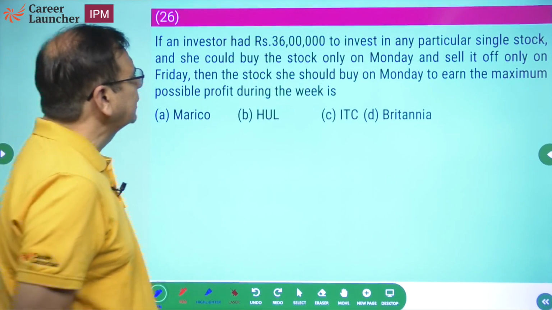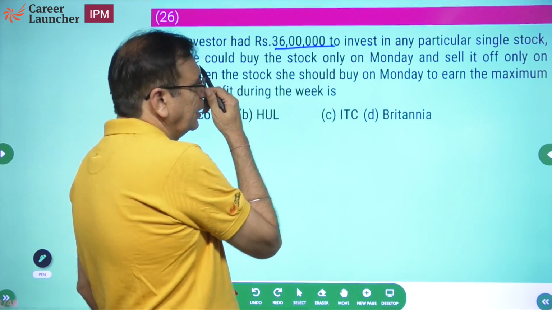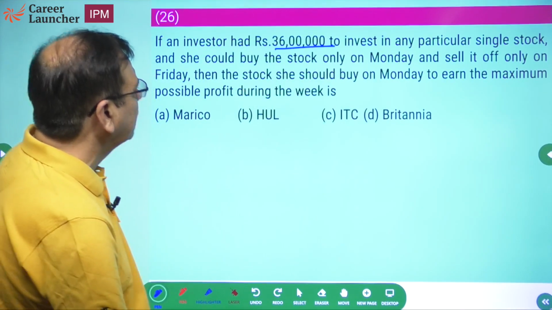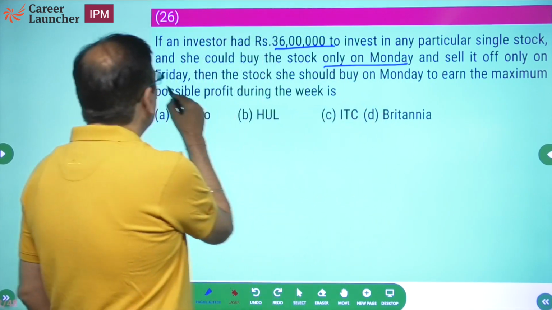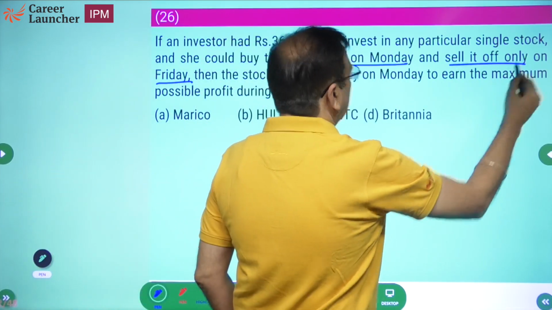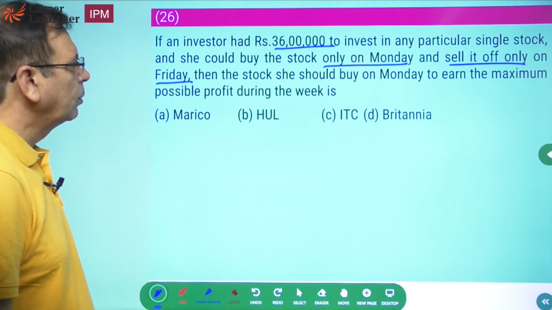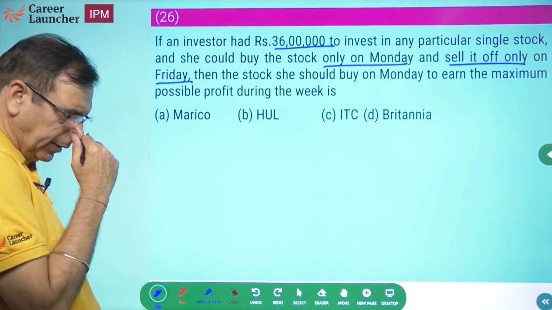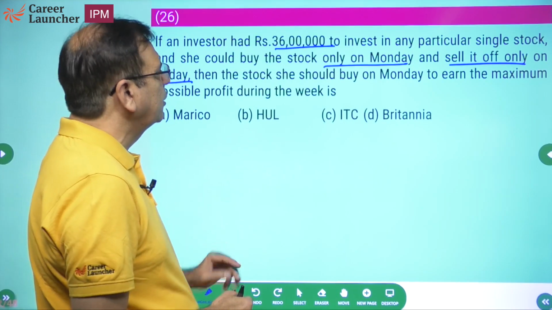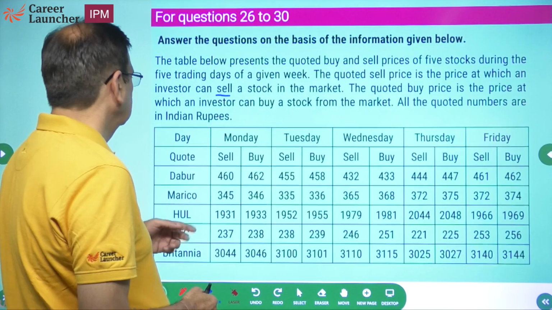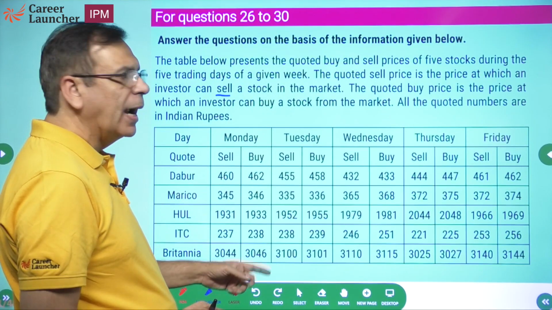If the investor had 36 lakh rupees, a good amount for investment in a particular single stock, and she could buy the stock only on Monday and sell only on Friday, then which stock should she buy on Monday to earn maximum possible profit during the week? Let's look at if the selling price or the buying price was the same.